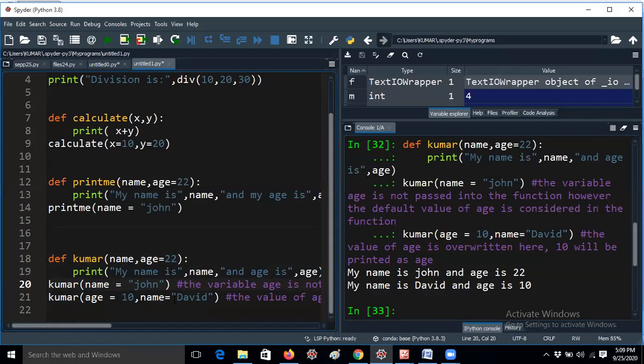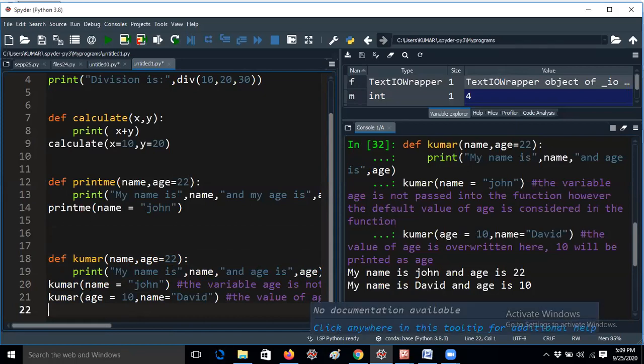If I am giving age equal to 10, name equal to David, again I am calling a different function. This is one function call, this is another. I am calling the function 2 times with 2 different arguments. You should understand carefully. I hope you understand, guys. My voice is clear. Hope you understand the concepts. Please let me know.